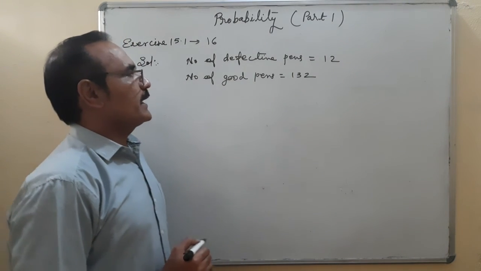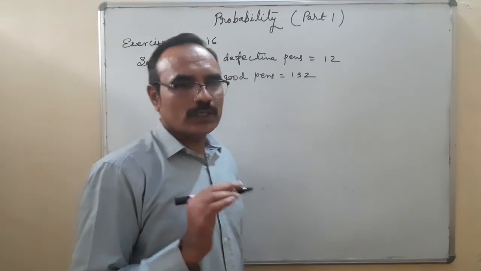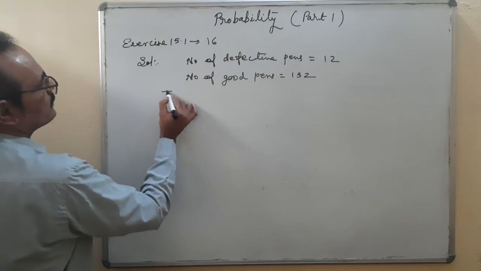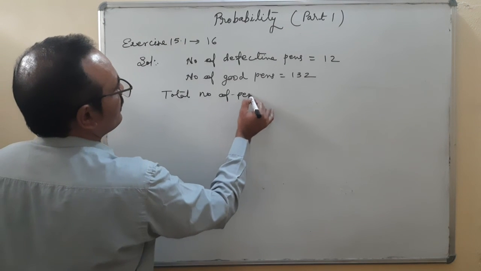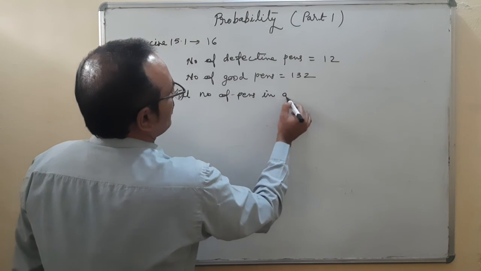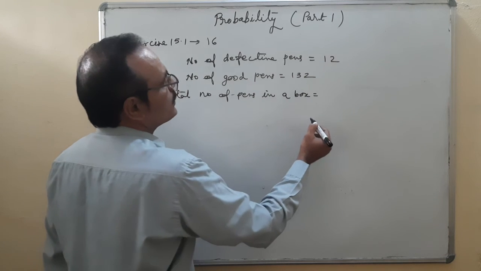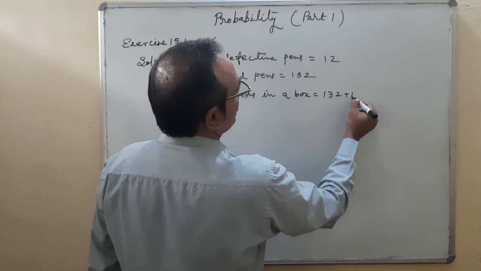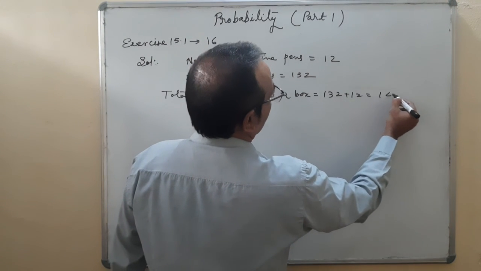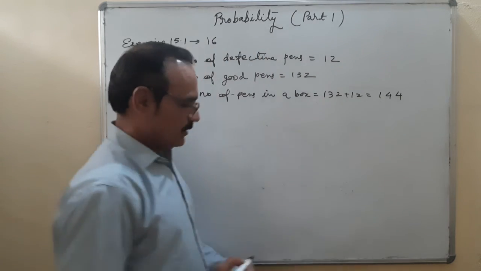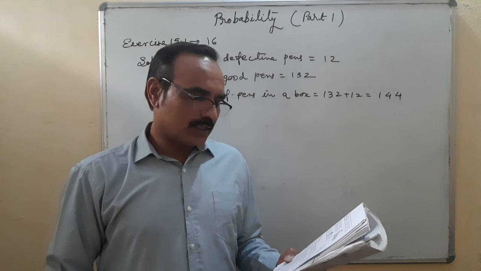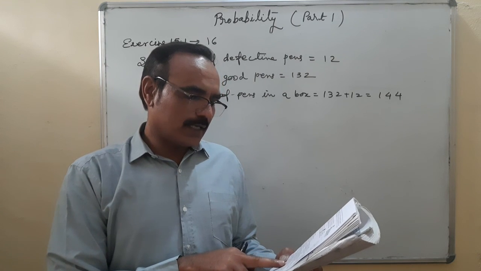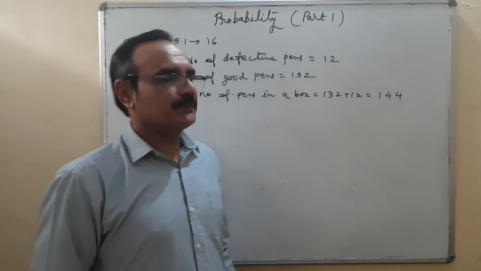Defective pens are accidentally mixed with the good pens. Total number of pens in a box is equal to 132 plus 12, 144. Is it okay? One pen is taken at random. Determine the probability that the pen taken out is a good one.